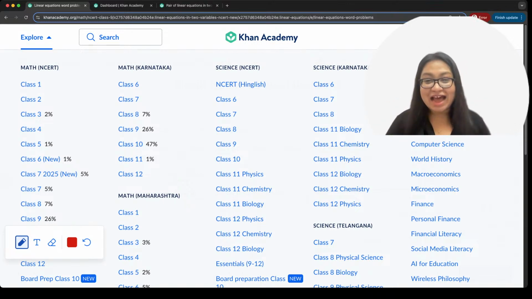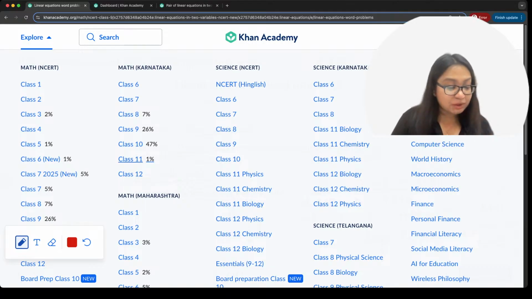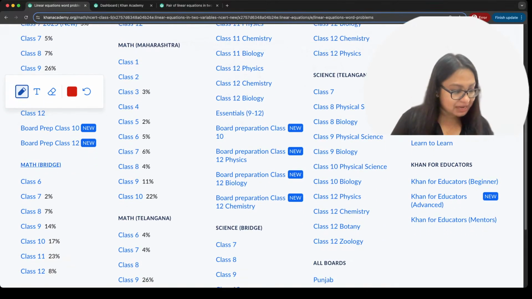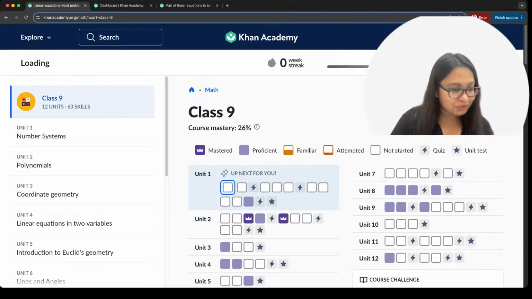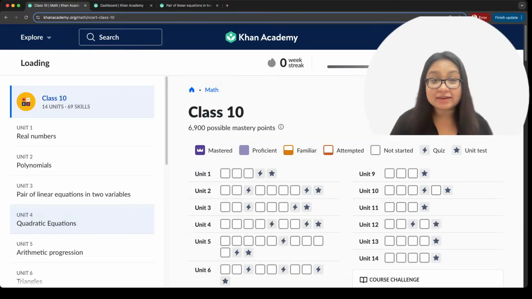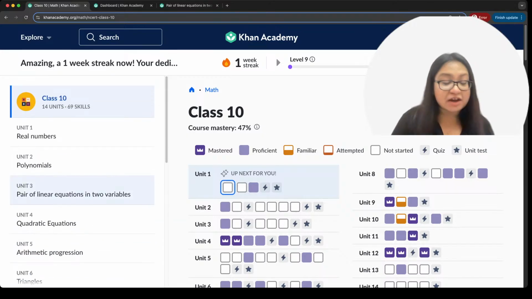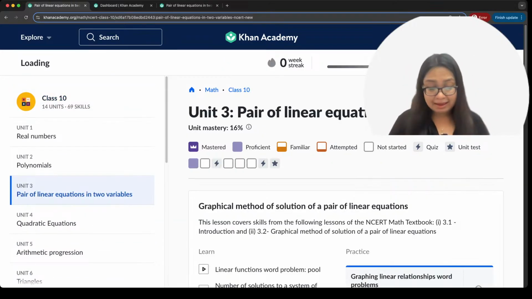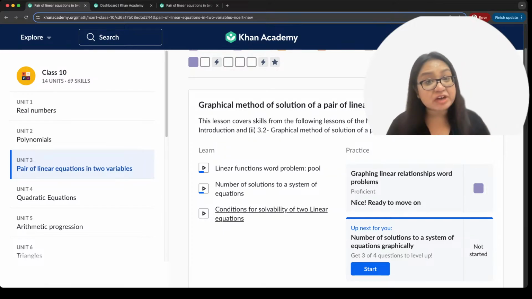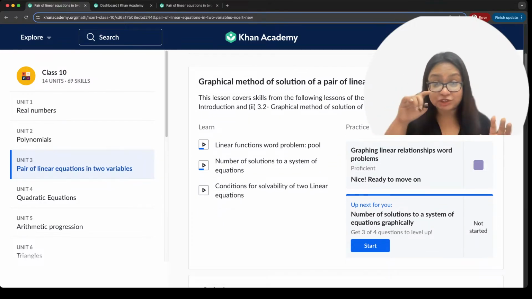Now, with this, let's go and get to grade 10. Are you guys ready? Let's go. Explore page, grade 10. And now we come to, here we go, pair of linear equations in two variables. Pair of linear equations and graphical method of solution of linear equations.